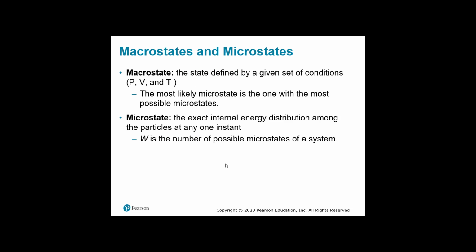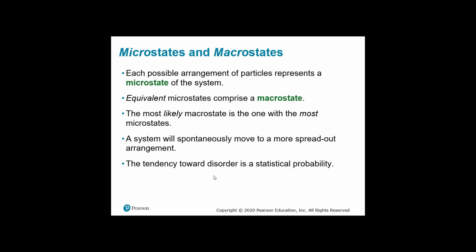That's what we call microstates. And from the microstates, we have a macrostate, which is bigger. That's the state defined by a given set of conditions. The most likely macrostate is the one with the most possible microstates. I accidentally typed this wrong. This should be macrostate, not microstate. So we're going to look at microstates, and then we're going to pick the one that fits this description: the one with the most possible microstates is the most likely macrostate, the one that's most likely to occur. Each possible arrangement of particles represents a microstate of the system. The equivalent microstates comprise a macrostate.